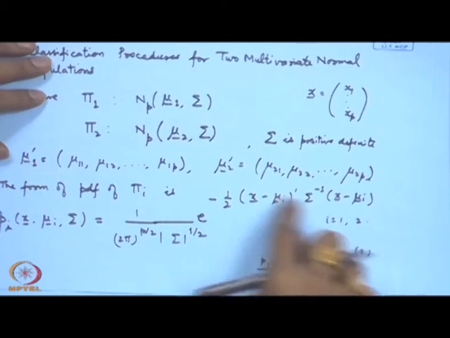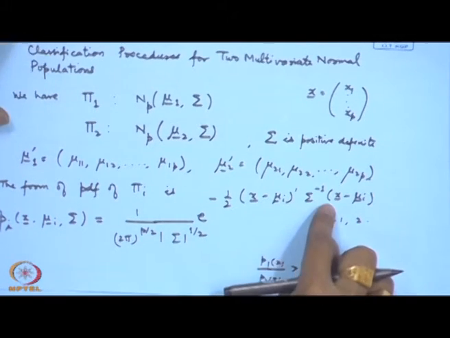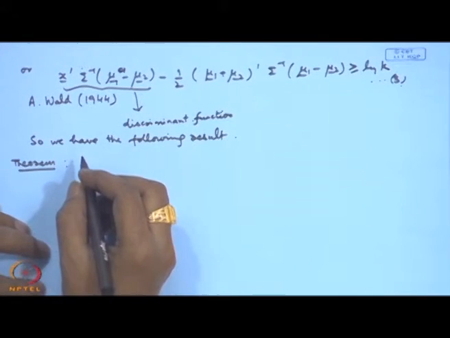When we are considering the density function of the form 1, that is the multivariate normal distribution, then the best regions of classification are given as follows.